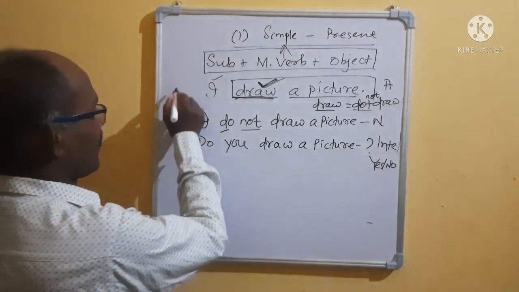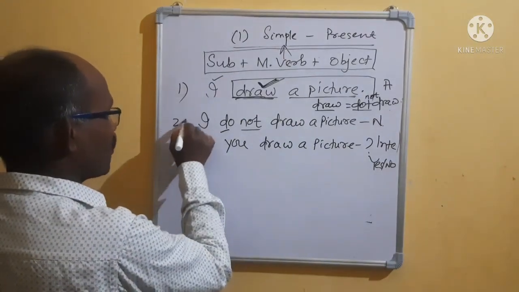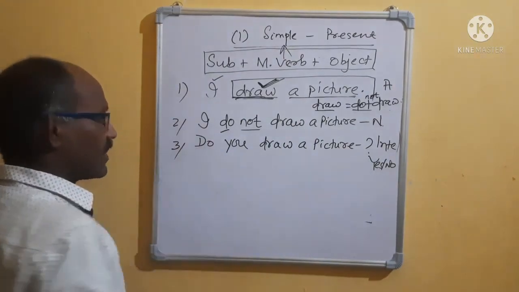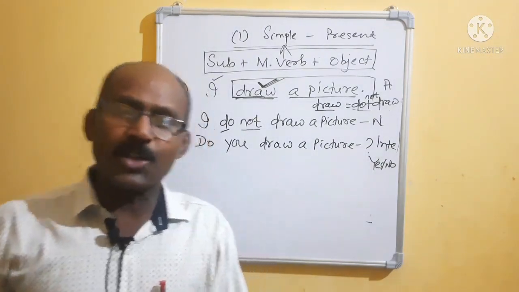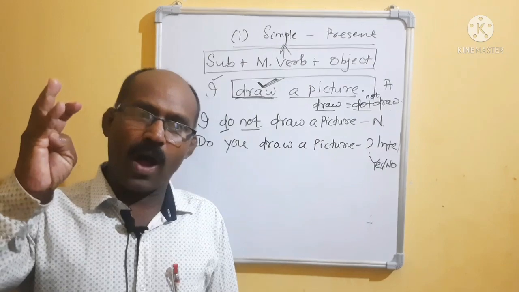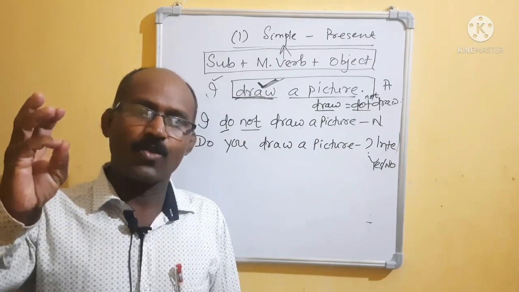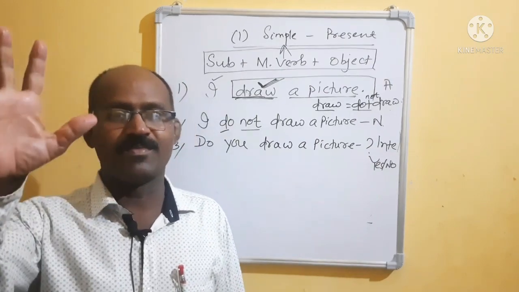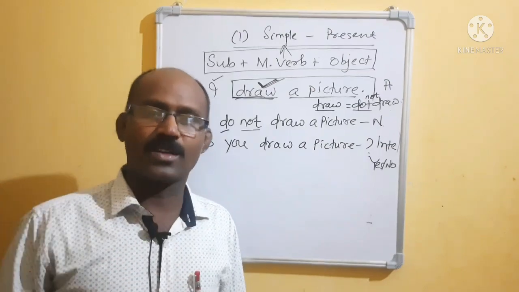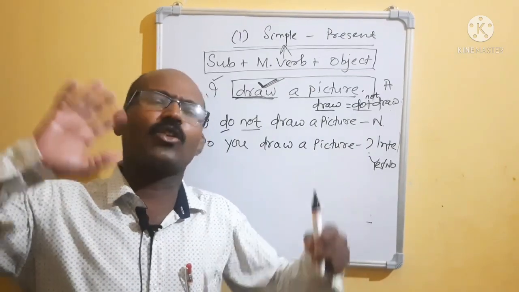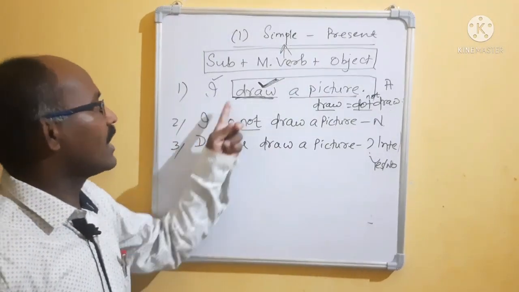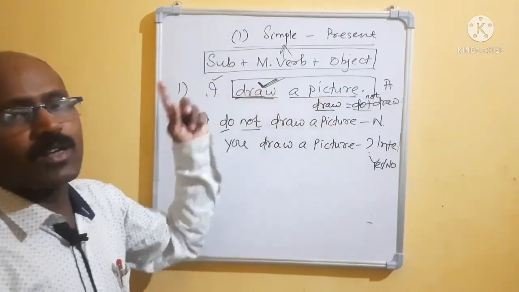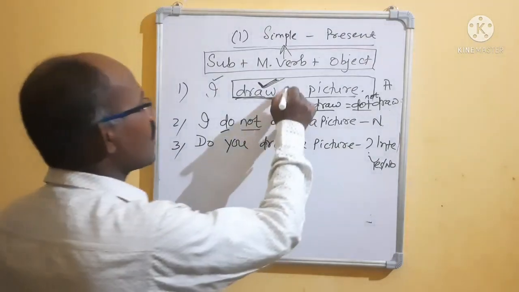Number one completed. Number two completed. Number three completed. Then we come to WH word interrogative. WH words, you know, are what, when, where, which, how, whom. These are the WH words. Suppose I draw a picture. If you make a question, what will the answer be?